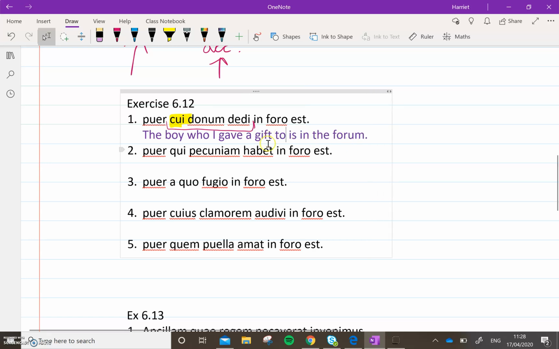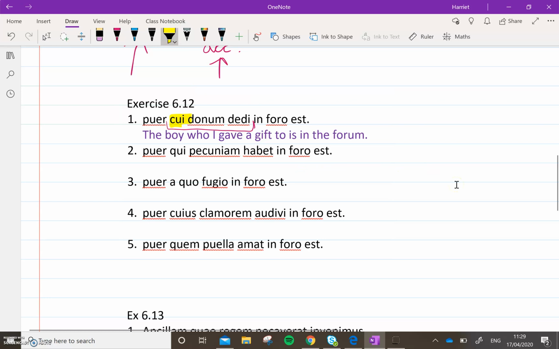Now, we don't like ending phrases with a preposition like this. It sounds a bit mucky, but it's okay because you've still got the to there to show it's dative, and you've recognised that the quae refers back to the boy. Quae is masculine, singular because puer is masculine and singular, but it's dative because it's part of this clause in which something is being given to him. Okay, have a look at number two.